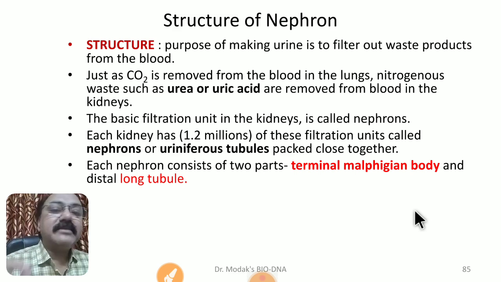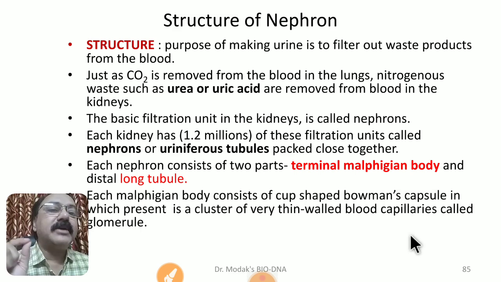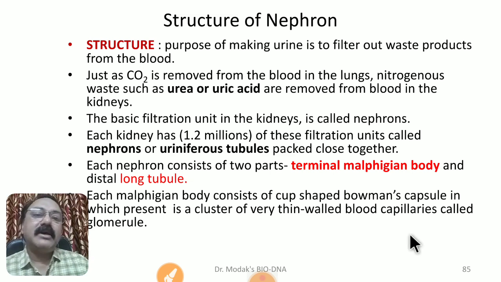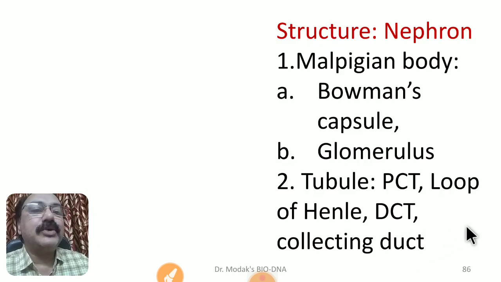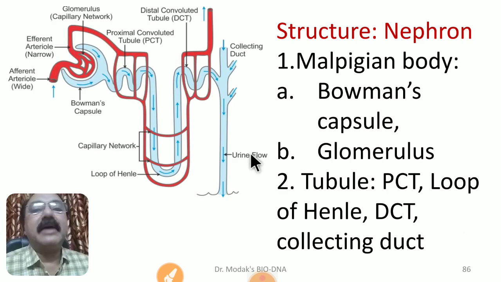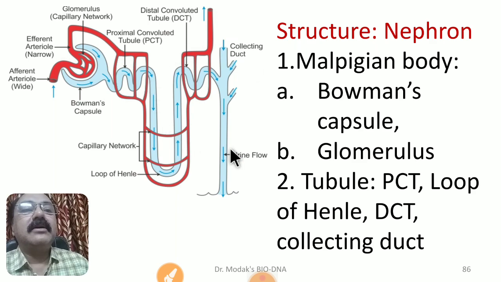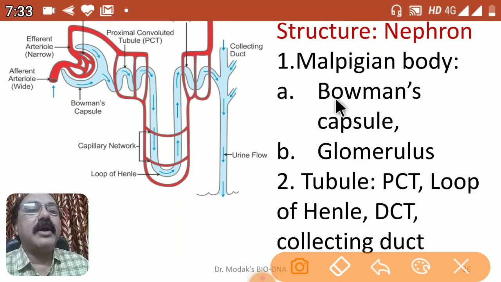Now structurally, each nephron consists of a terminal Malpighian body and a very long microscopic tubule, which are called the PCT, loop of Henle, and DCT. I will show you the diagram, and in this diagram I am going to explain these structural aspects of the nephron. One is called the Malpighian body. Can you see? This particular structure, from here to here, is called the Malpighian body.